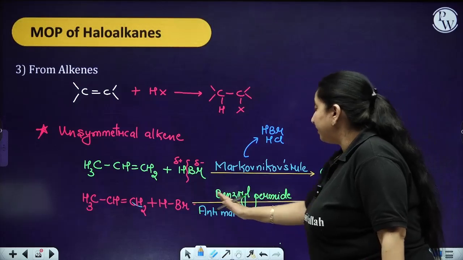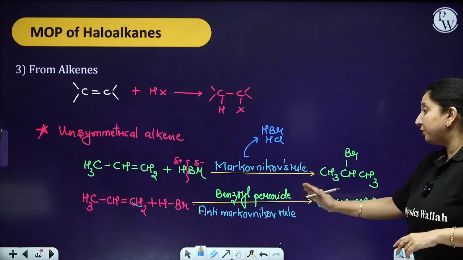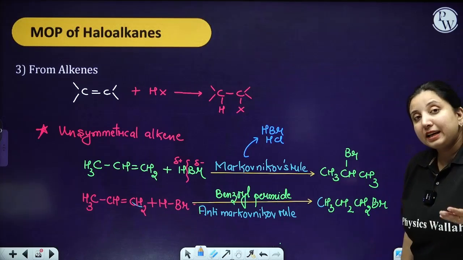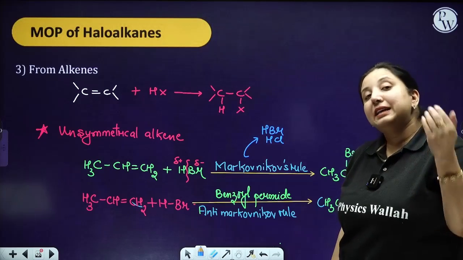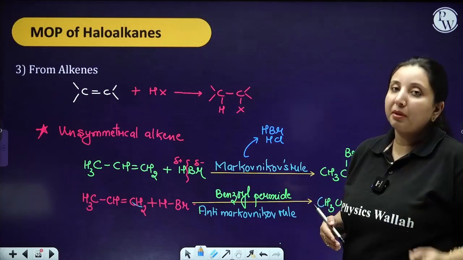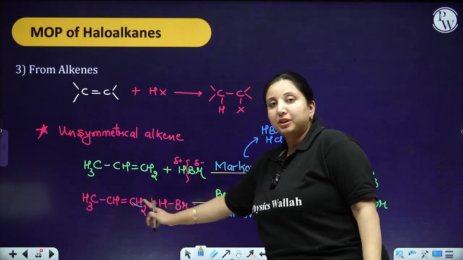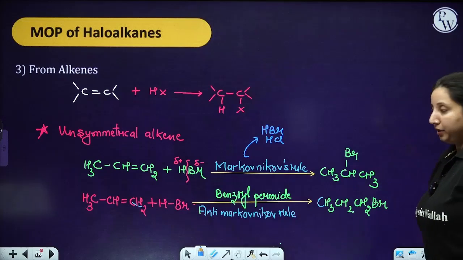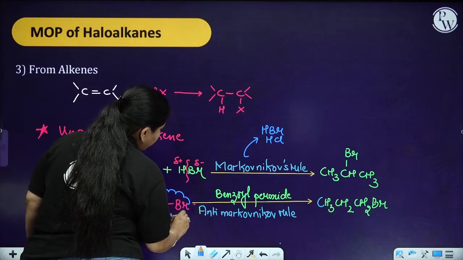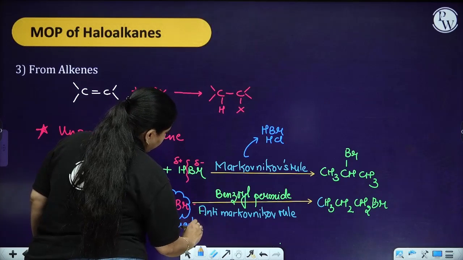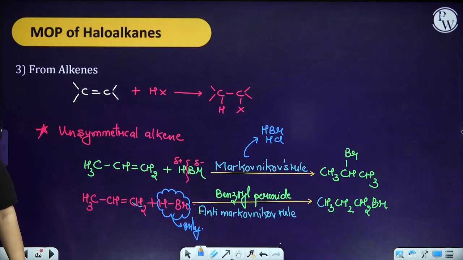But when you are having the anti-Markovnikov rule, the very first condition is what? It is going to take place in the presence of benzoyl peroxide. The second is that the negative part of your halogen acid is going to attach to the carbon atom which is having the maximum number of hydrogen atoms. So over here I am having more hydrogen atoms as compared to this. So I got 1-bromopropane over here. Now, the special point over here is what? It is always going to take place with HBr only. No HCl, no HF, no HI, nothing else, only HBr.